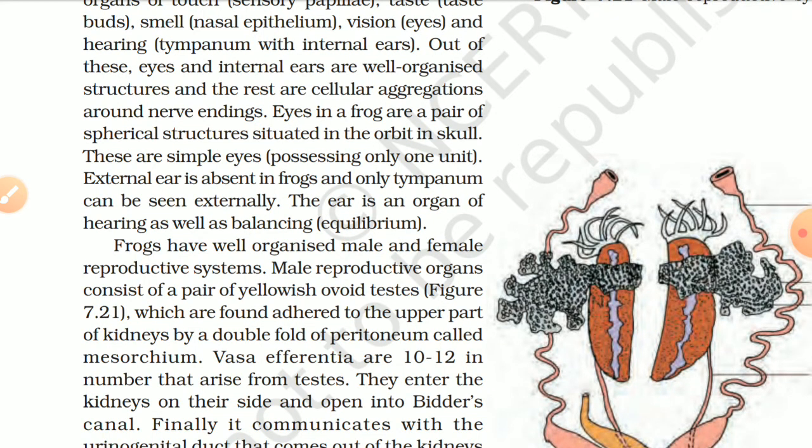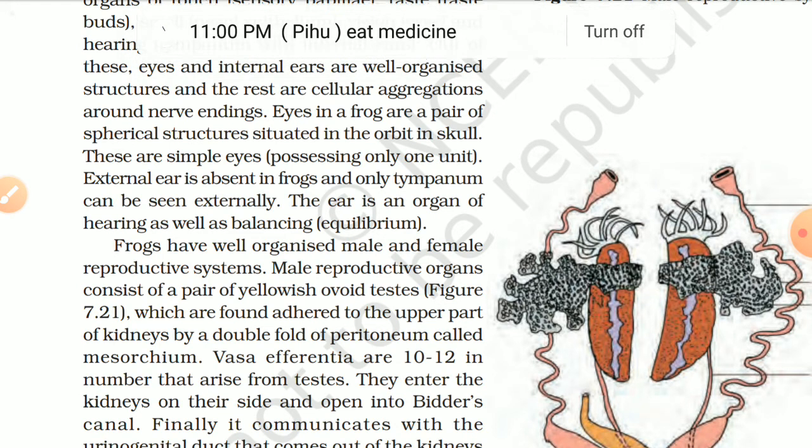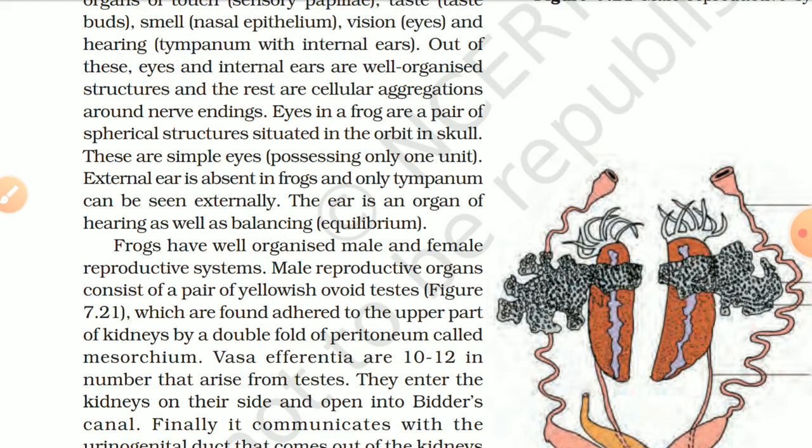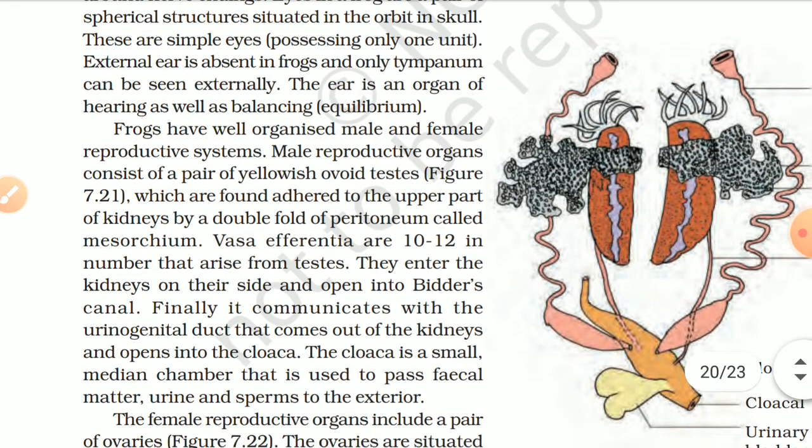Eyes in the frog are a pair of spherical structures situated in the orbit in the skull. These are simple eyes possessing only one unit. External ear is absent in frog and only the tympanum can be seen externally. The ear is an organ of hearing as well as balancing, equilibrium. Frogs have well organized male and female reproductive systems.